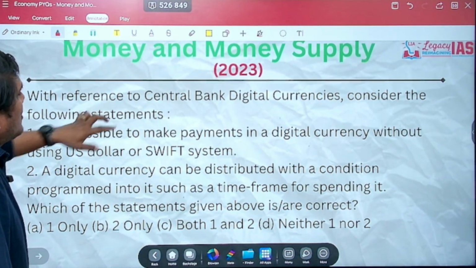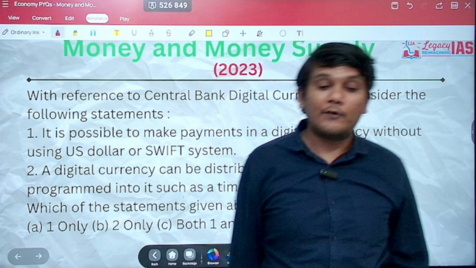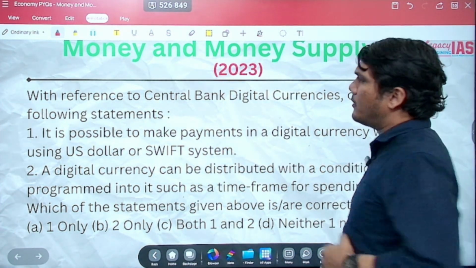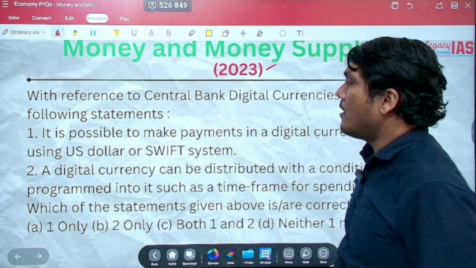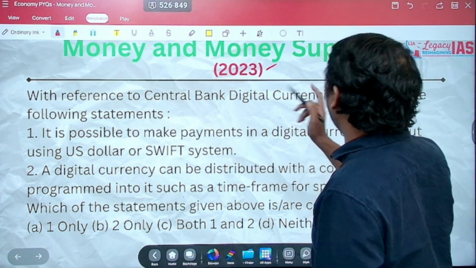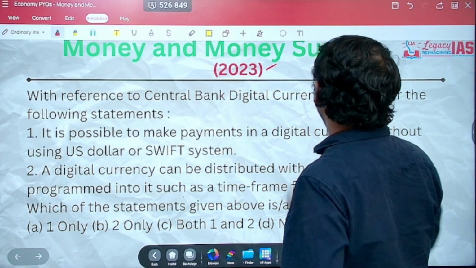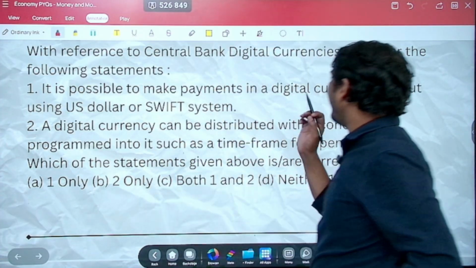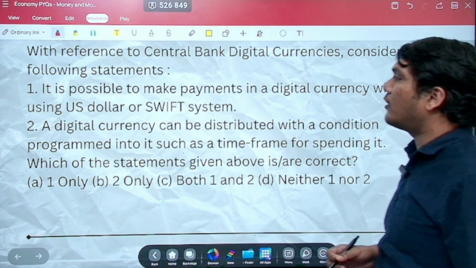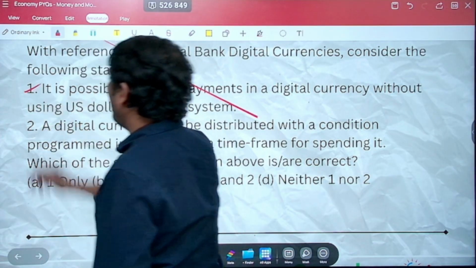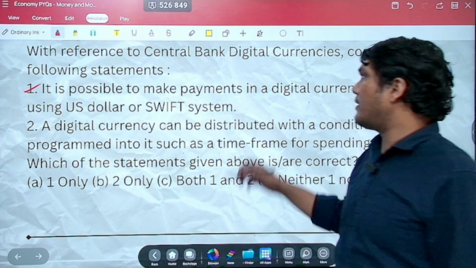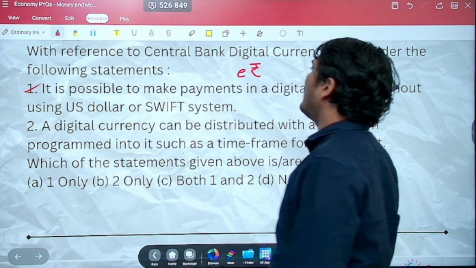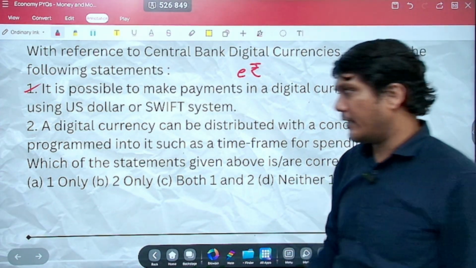Next, asked in 2023. So 2022, again, there was no question, but 23, 24, there will be, I think 24 also, there will be a question. Let's move ahead. 2023, with reference to the central bank digital currencies, consider the following statements. It is possible to make payments in a digital currency without using US dollars or SWIFT system. Absolutely right. Digital currency. We are having our e-rupee as the digital currency.